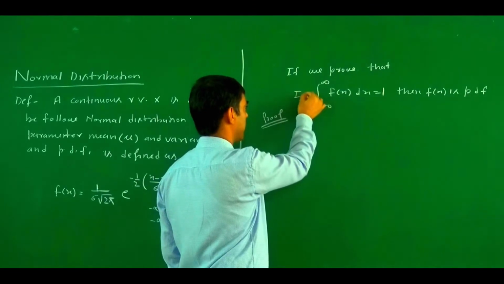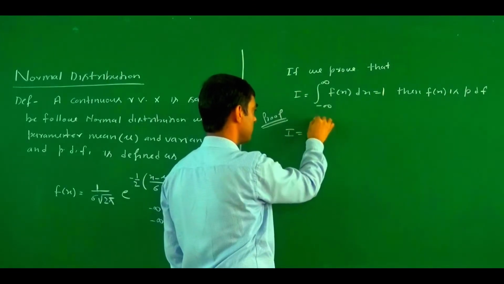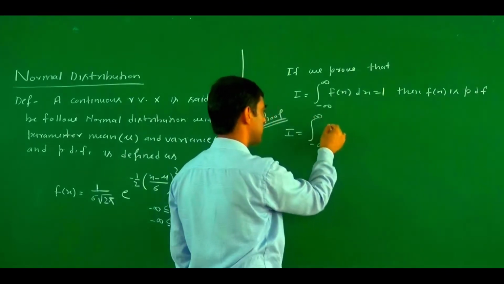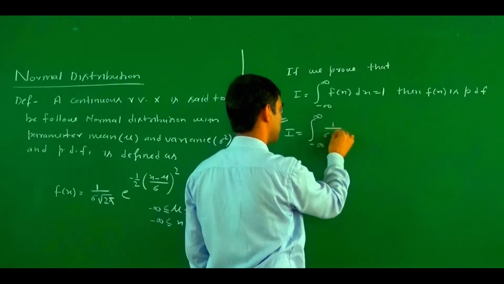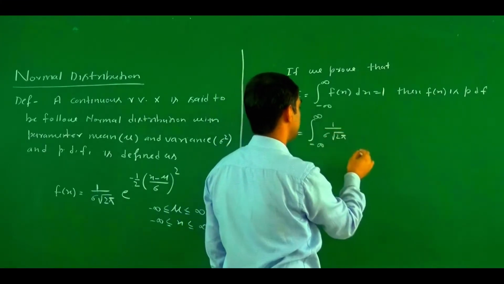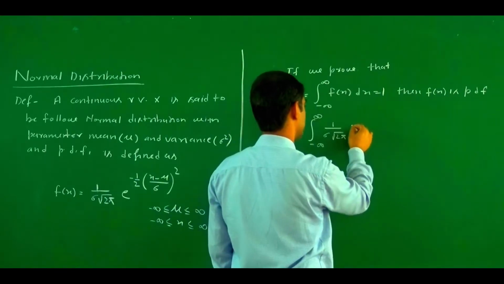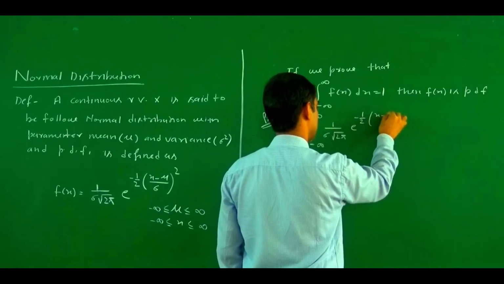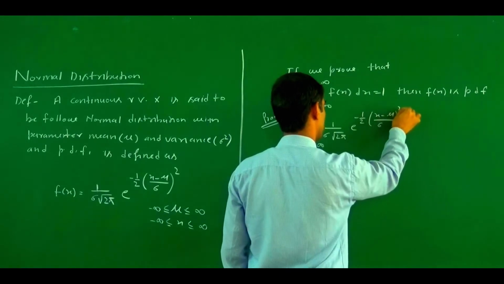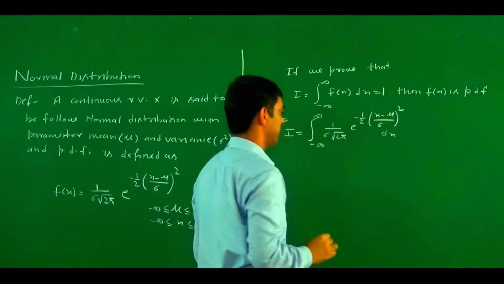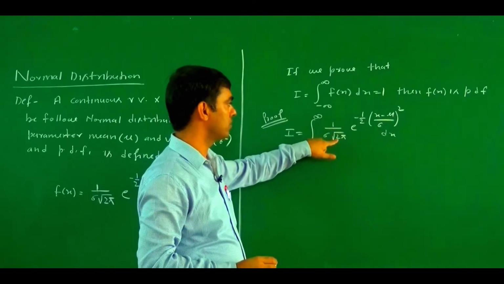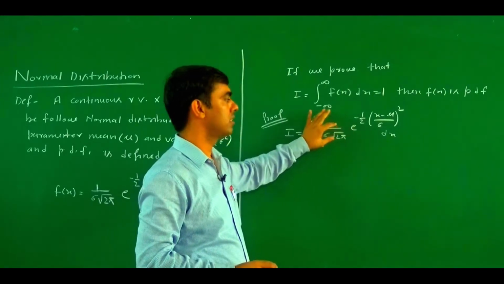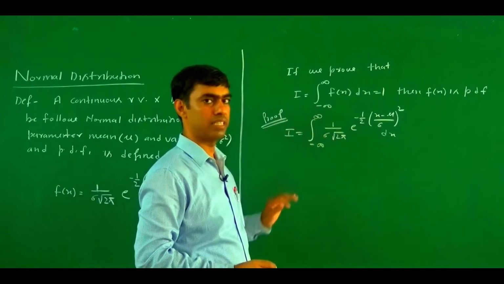Suppose this integral is equal to I. So I equals the integral from minus infinity to infinity of f(x) dx, which is 1 upon sigma under root 2 pi, e to the power minus 1 by 2 times (x minus mu upon sigma) whole square, dx. The factor 1 upon sigma root 2 pi is free from x, so it is a constant and may be taken outside the integration.